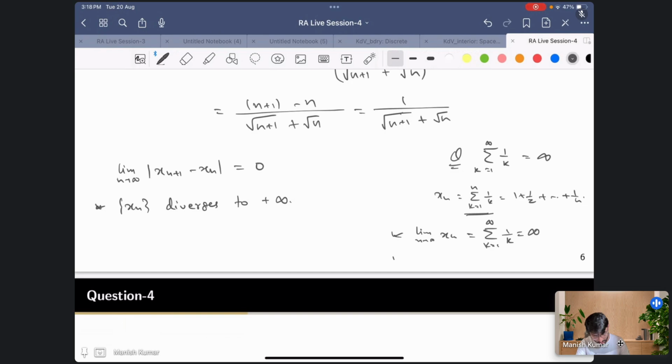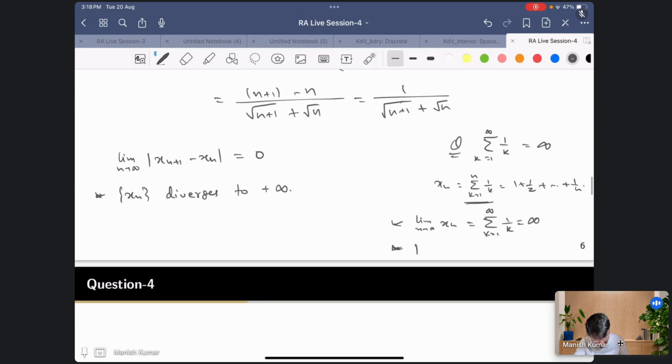Now the question is, let's see whether the adjacent terms would be very close or not, right? So when you take this xn plus 1 minus xn, if you subtract this, then what you get is 1 by n plus 1, right? And you know that this is always going to be converging to 0. So this gap is going to 0, but the sequence xn, which is the partial sum, is converging to infinity.